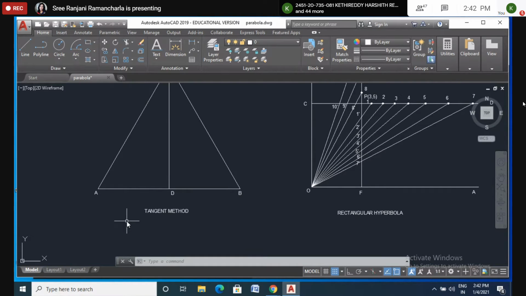Please take it as 60 degrees, not 45 degrees. Is it clear now? Okay. Then what is that scale factor? Scale factor is 1:100. What is that? Can anyone tell? What is the scale factor?